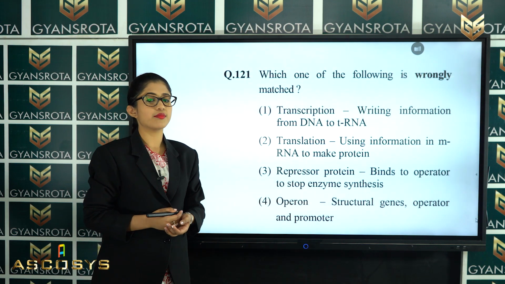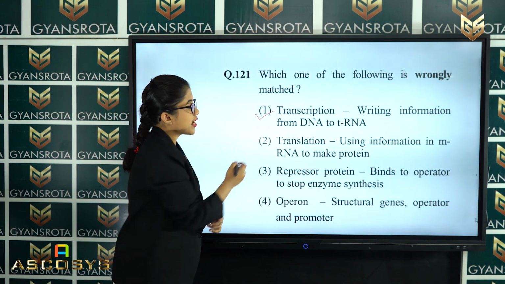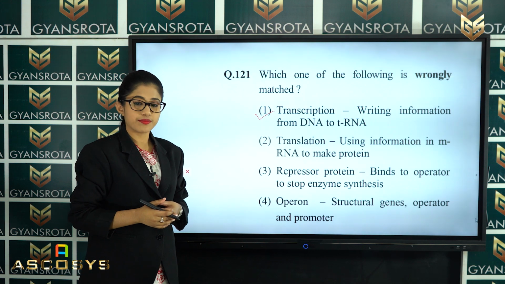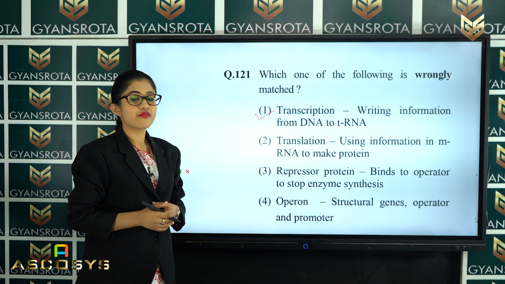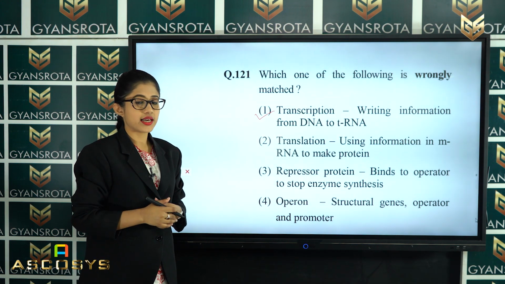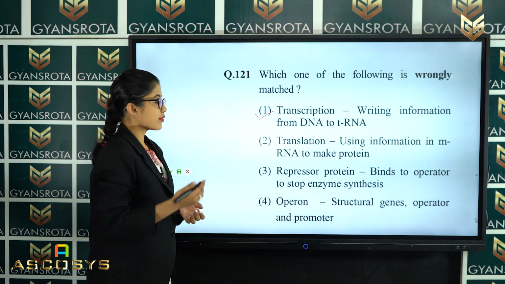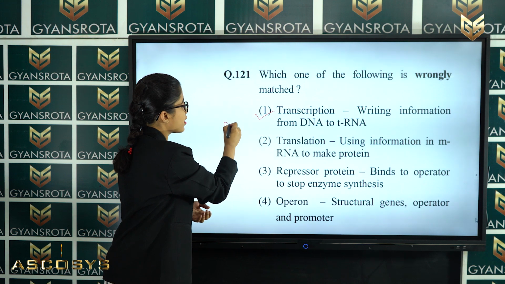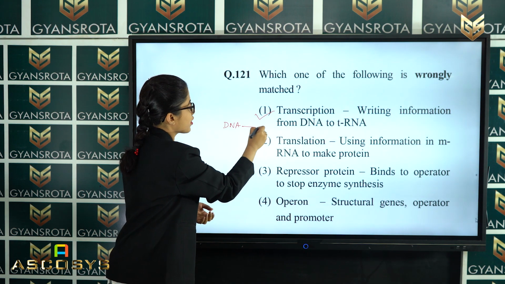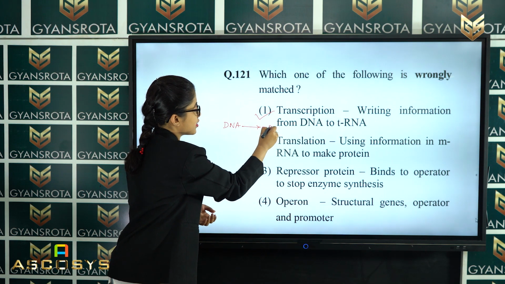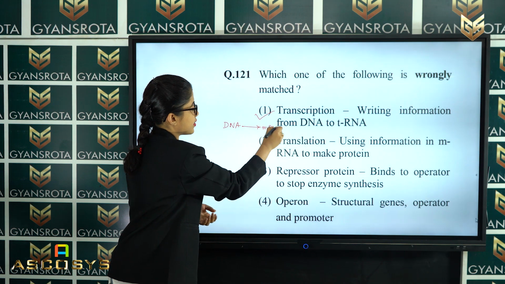That is option number 1, which says that transcription means writing information from DNA to tRNA. Is it correct? No. So, what should be the correct answer for this? It carries the information from DNA to mRNA. That is the correct answer, right?